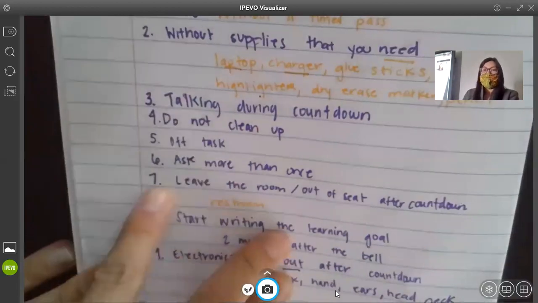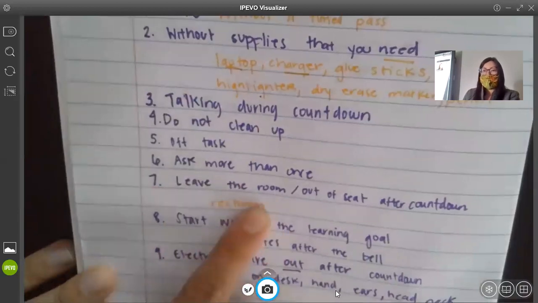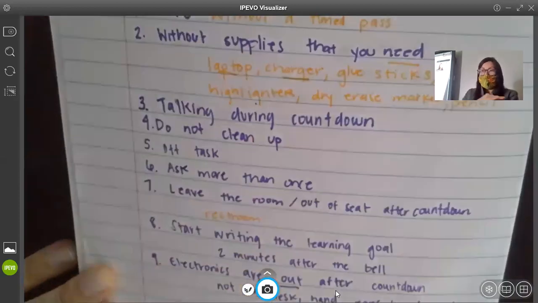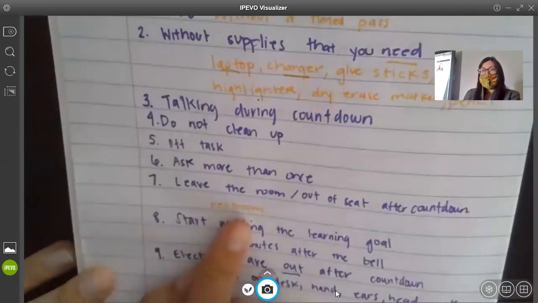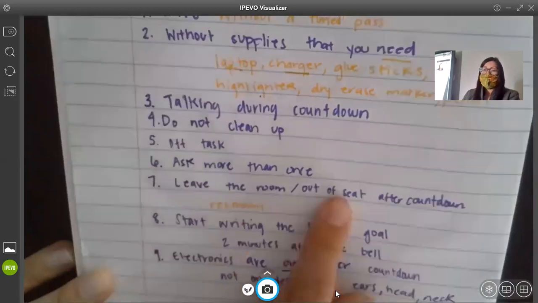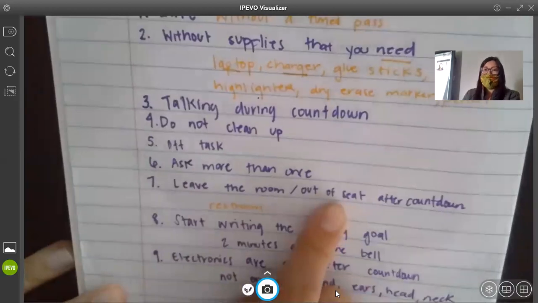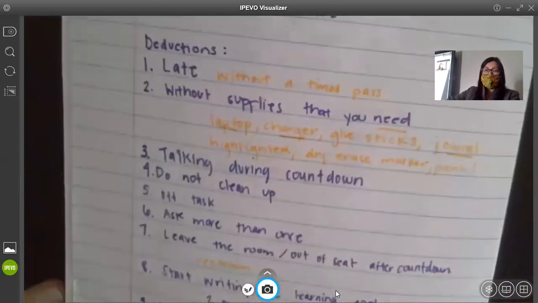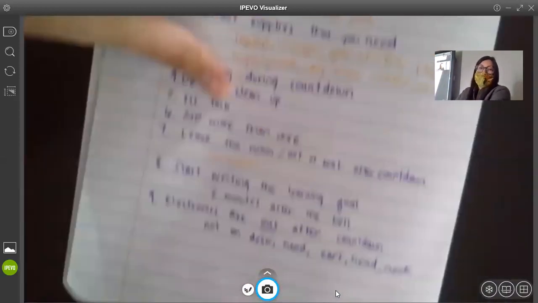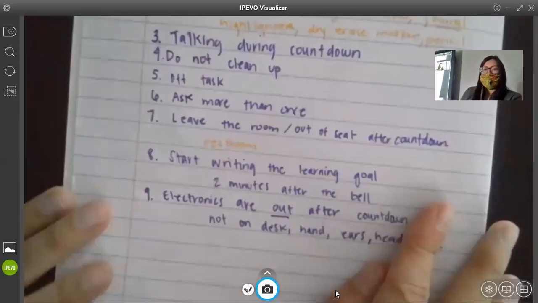And then 7, if I put leave the room, that pretty much means the restroom. You get points deducted from that. So you can go, just not during the countdown. Points are still deducted. That's why you have 15 extra credit points to be able to go 3 times per 6 weeks and still make 100. And then if you're just getting up out of your seat during the countdown, which I talked to you about already, for leaving the room to do any of that stuff. I say that because sometimes people ask to go to the restroom. They just don't always make it to the bathroom. So I say leave the room.